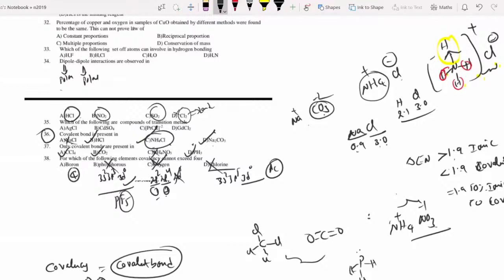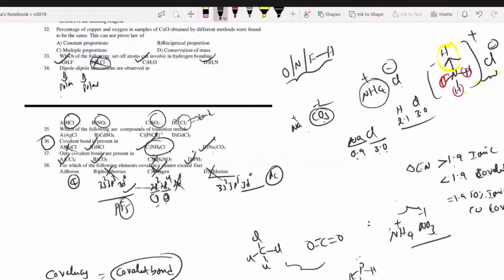Next one. Which of the following sets of atoms can give hydrogen bonding? Already I gave it. Whenever hydrogen is attached to fluorine, nitrogen or oxygen, then only it gives hydrogen bonding. Yes, no, yes. Rarely some compounds can also produce it, but we are not considering that. Answer A, C, D is correct.